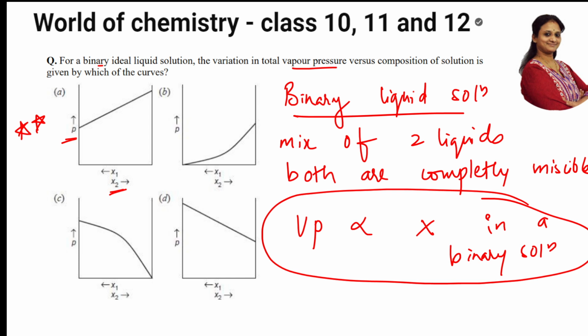Now I'll proceed. So in graph 1, the graph is increasing. In graph 2, it is not a straight line, but it is starting from the initial point. All right, from the basic initial point. Now this is also decreasing. Now in D, it is again a straight line. So two are straight lines in this. Now I'll go to the concept using this.